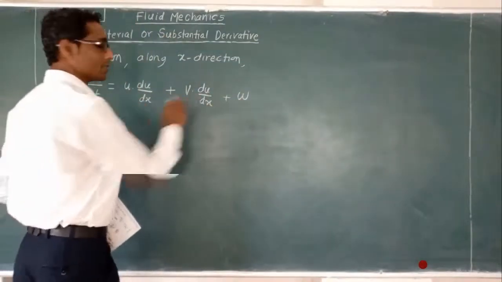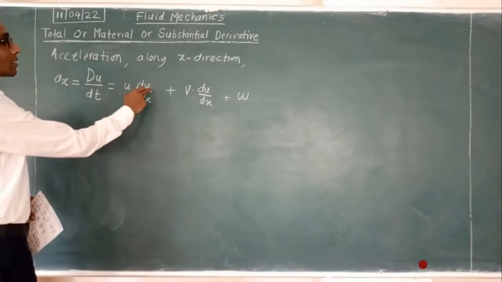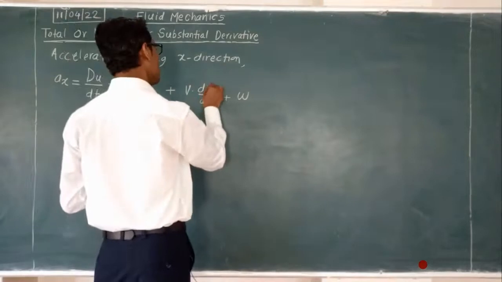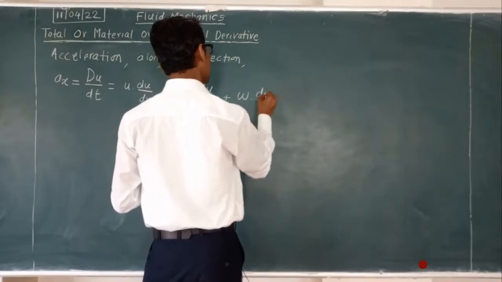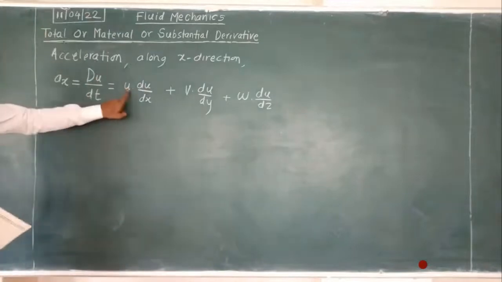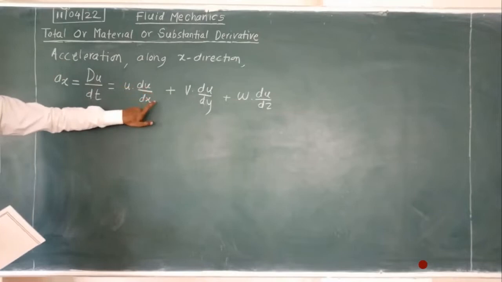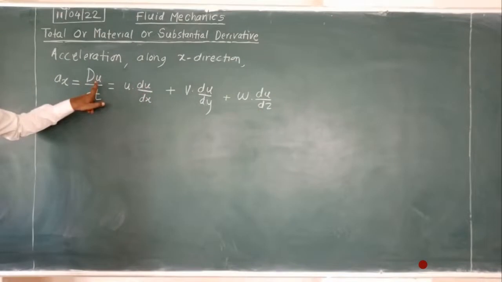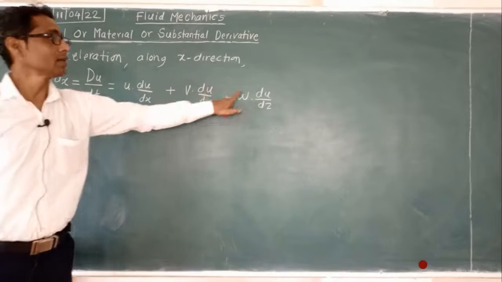These are the three velocities, multiplied by the changes: ∂u/∂x, ∂u/∂y, and w into ∂u/∂z. u, v, w are the three velocities, and the change in velocity u is taken with respect to the x, y and z directions, that is ∂/∂x, ∂/∂y, ∂/∂z.